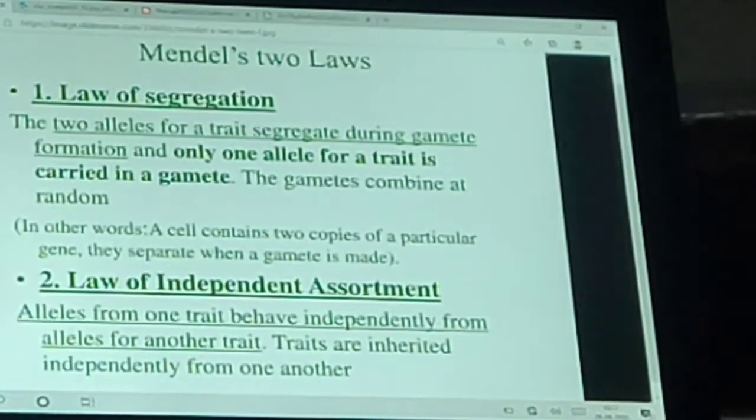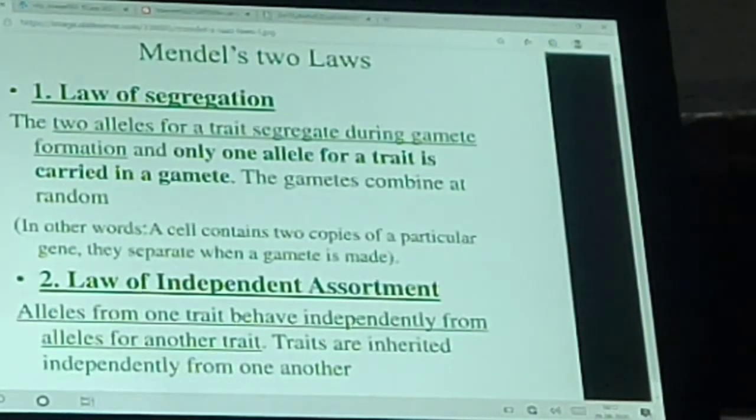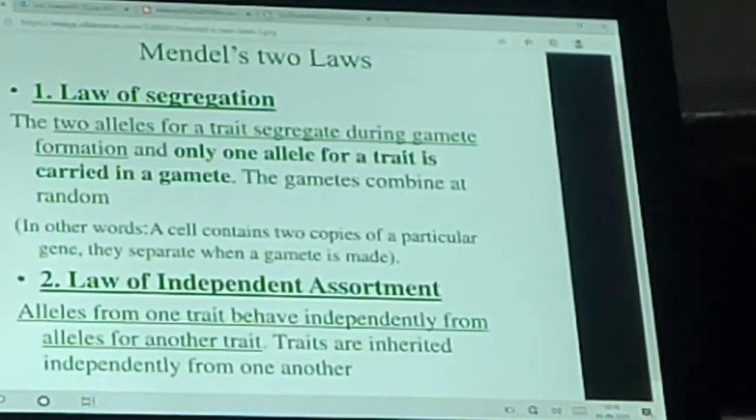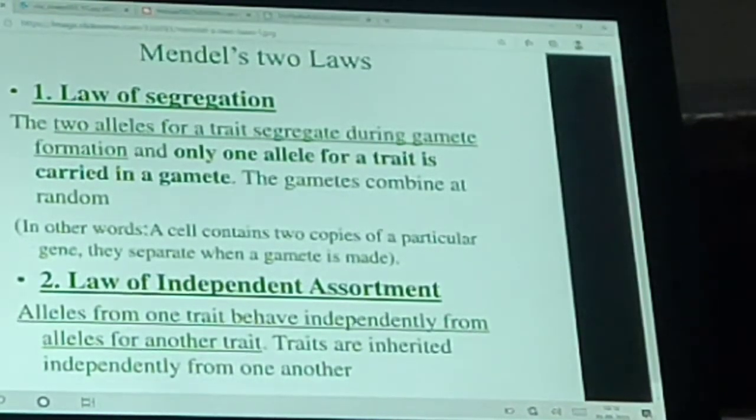The first law given by Mendel for the monohybrid cross is the law of segregation. The two alleles for a trait segregate during gamete formation and only one allele for a trait is carried in a gamete. The gametes combine at random. In other words, a cell contains two copies of a particular gene. They separate when a gamete is made.